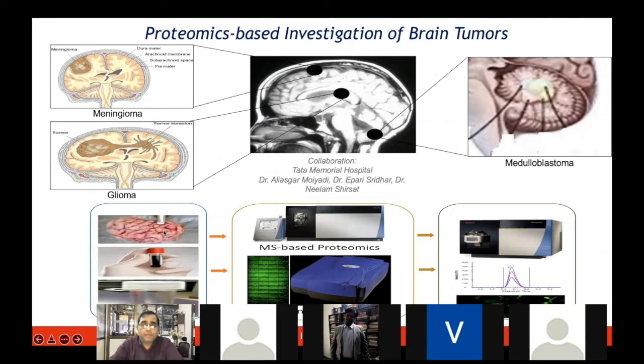We get patient samples from these doctors and neurosurgeons, which are the tumor tissue, blood sample, or cerebrospinal fluid, and then use different types of proteomic technologies to see what is happening in these patients. What changes are happening commonly between normal and disease, and can that help us provide some clues?